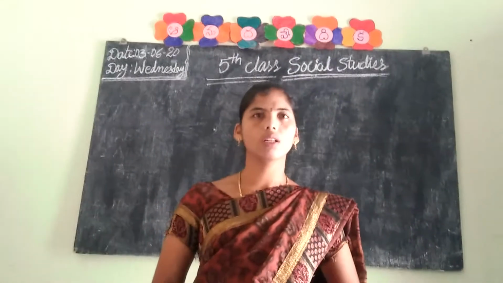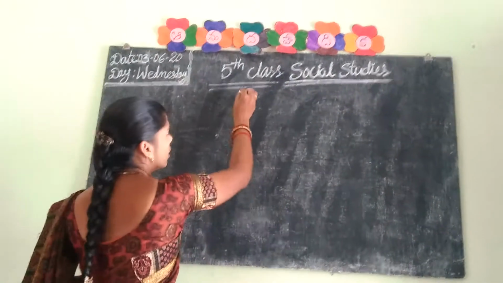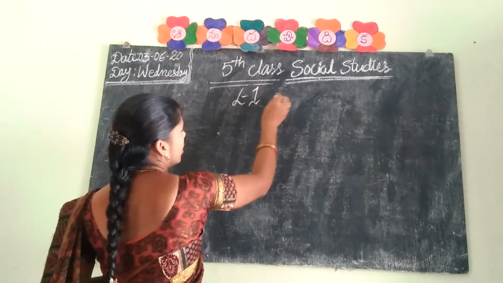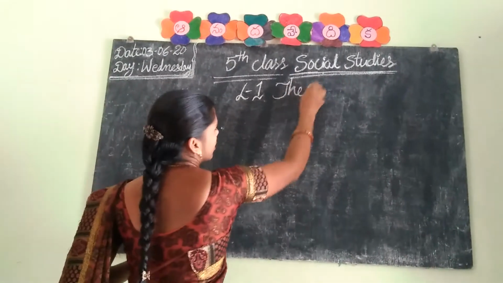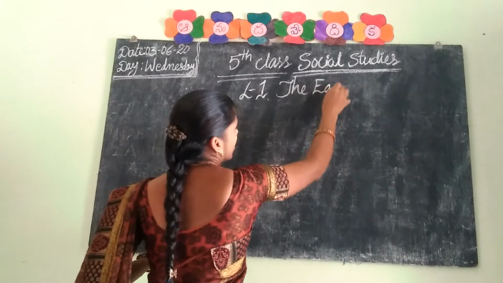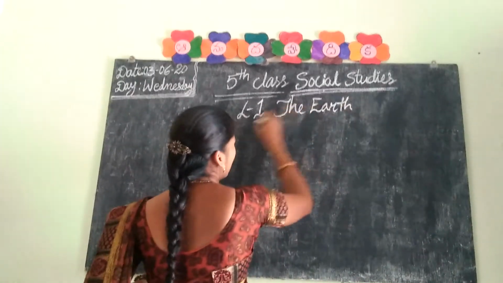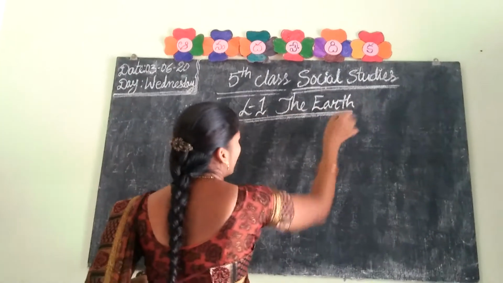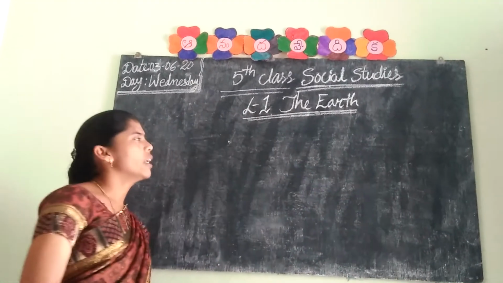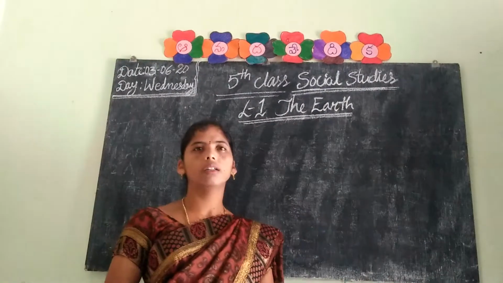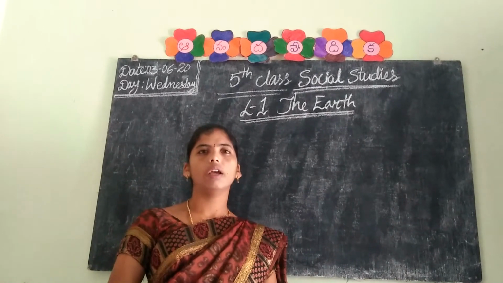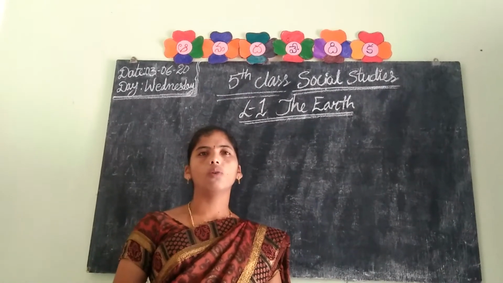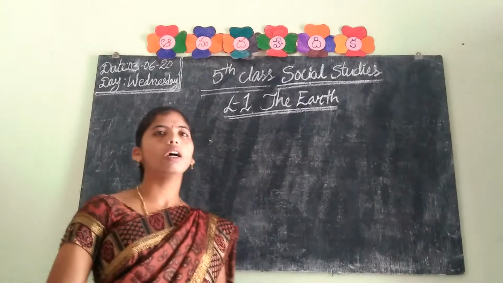Today, class social studies, lesson 1: the earth. What is the name of the lesson? The earth. The earth is the only planet that has air and water, and living things.